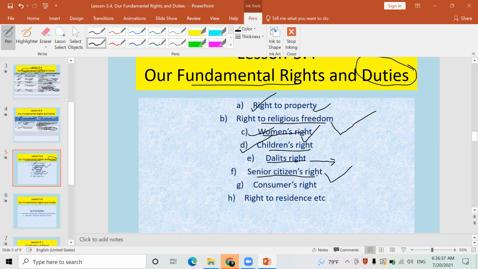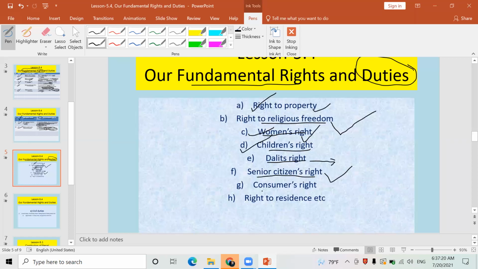Similarly, nobody can discriminate against their senior citizen, senior family member in their family. हजुरबा हजुरआमाहरूलाई हामीले घृणा गर्न हुँदैन, उनीहरूलाई हामीले माया गर्नुपर्छ. We have to take care of them. If anybody does not take care of them, if they are compelled to stay in an old age house, वृद्धाश्रमहरूमा, then that family member of that senior citizen is violating their right. At that time, if that senior citizen files a case against any family member, he is taken into custody according to the constitution.